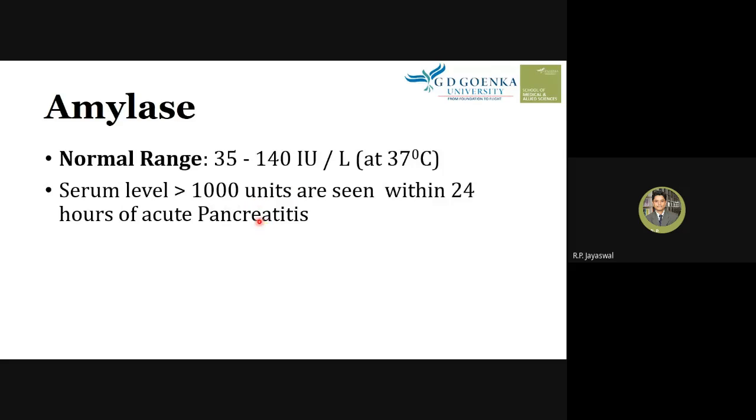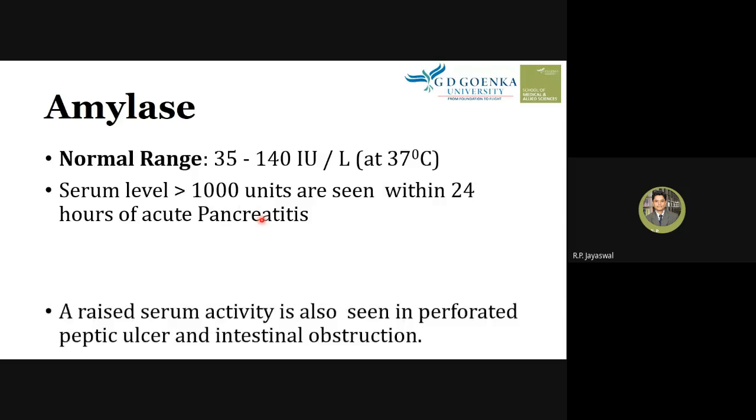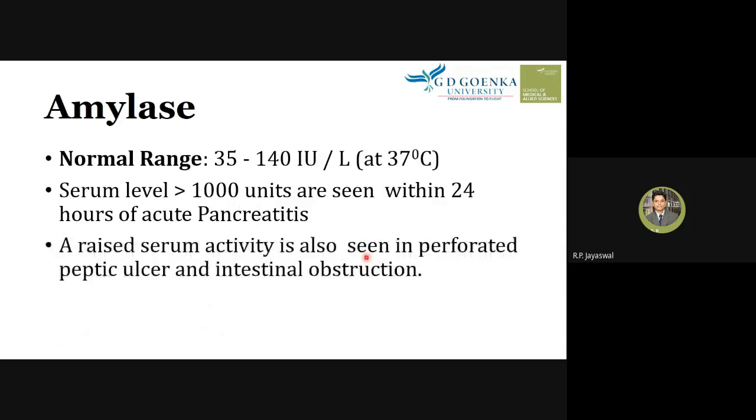Pancreatitis is the inflammation of the pancreas. A raised serum activity is also seen in perforated peptic ulcer and intestinal obstruction. So the serum level of amylase can also be increased when there is a perforated peptic ulcer or an intestinal obstruction.